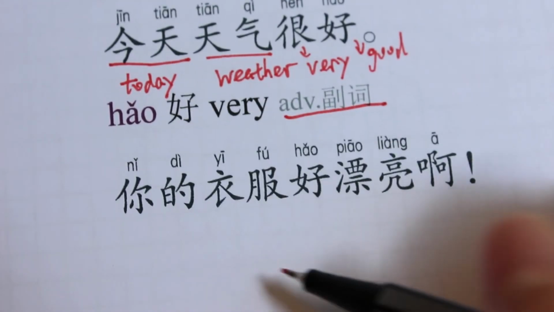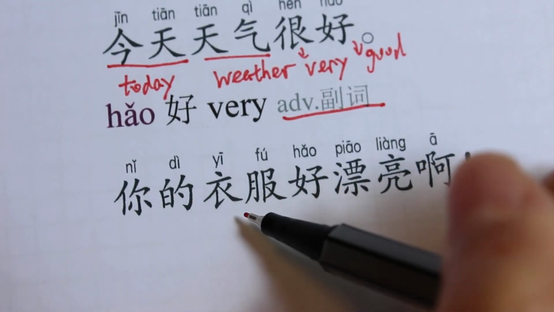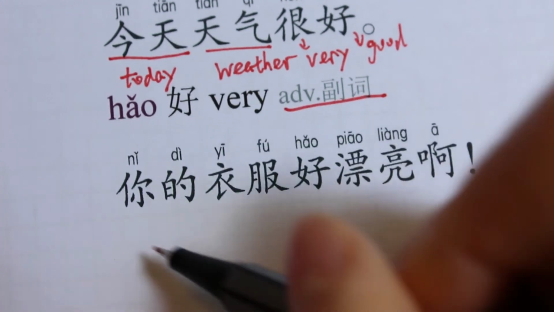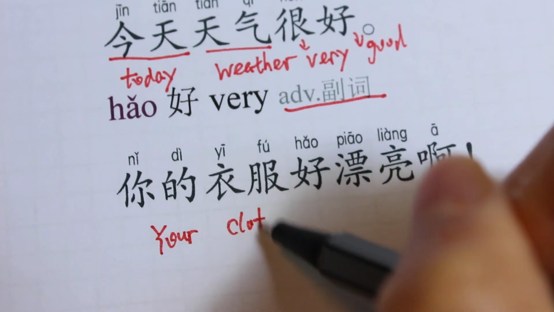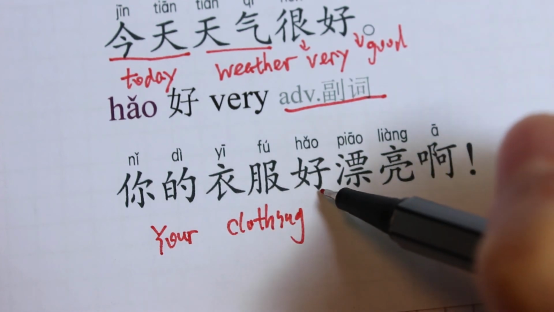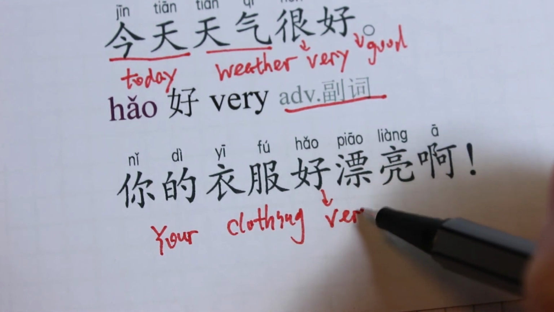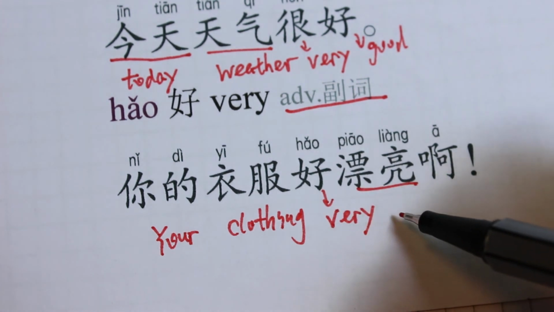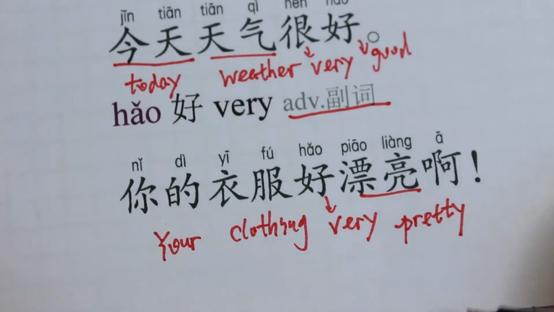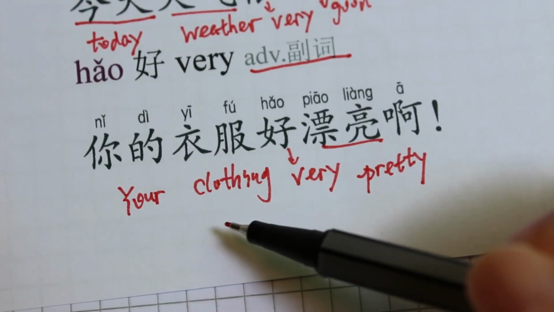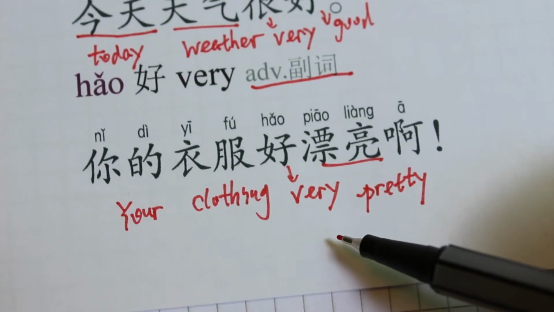Here, 你的衣服好漂亮啊. 你的衣服 means your clothing. 好 means very. 漂亮 means pretty or beautiful. 你的衣服好漂亮啊 means your clothing is very pretty.